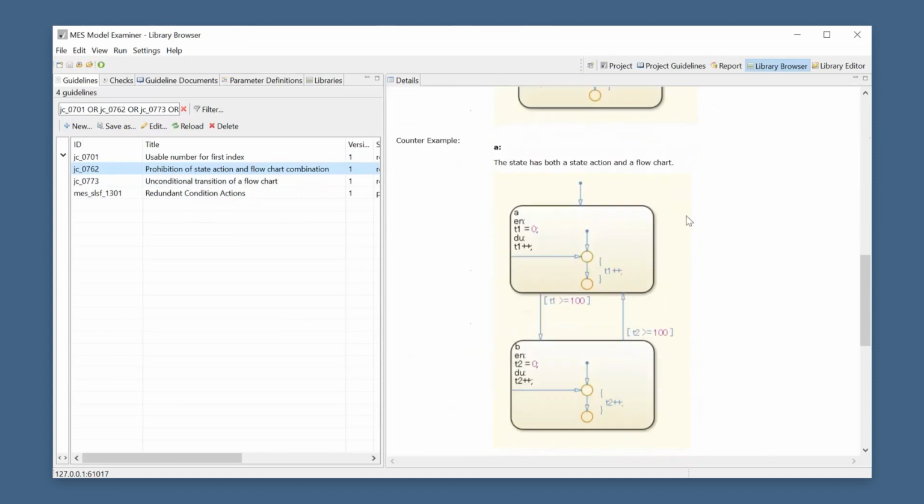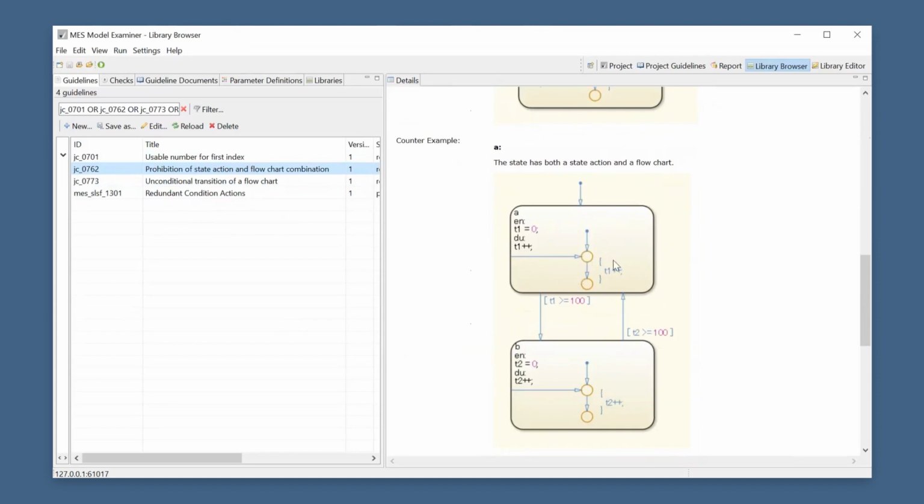So for a user, it would be confusing in some scenarios to understand what exactly is executed first. So for example, in the state A, we have a during action, which increments the variable T1, and also this flowchart, which increments the variable T1. And it's not really apparent which of these code sections is executed first.